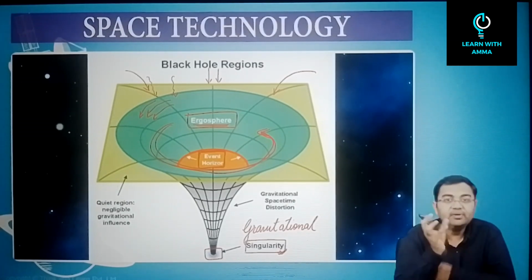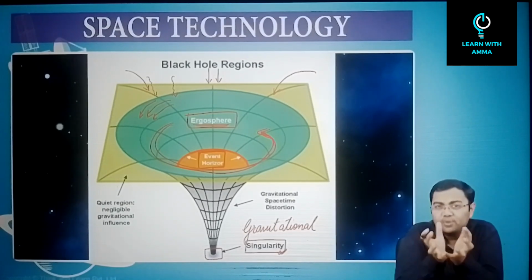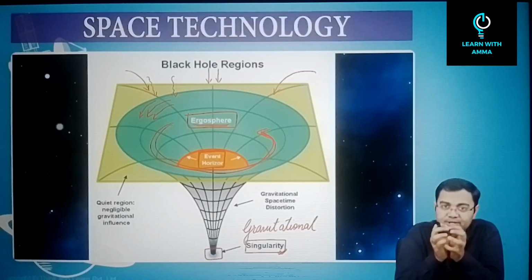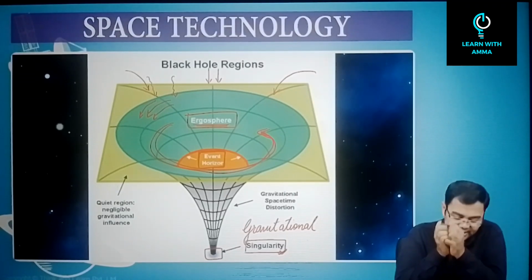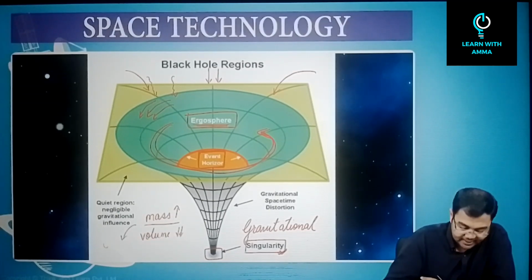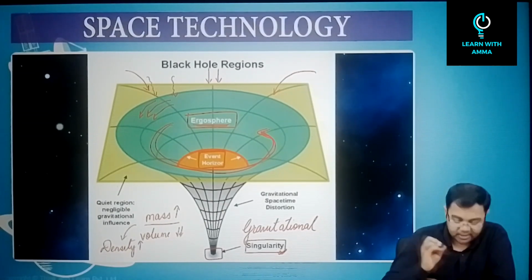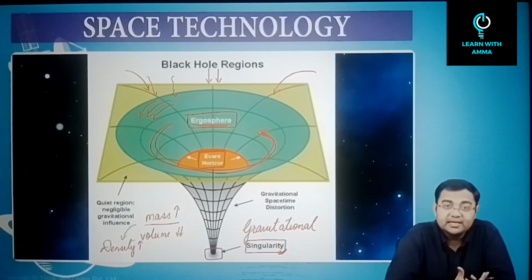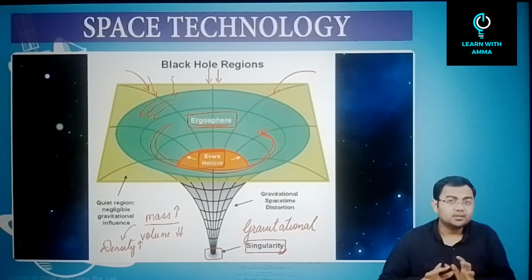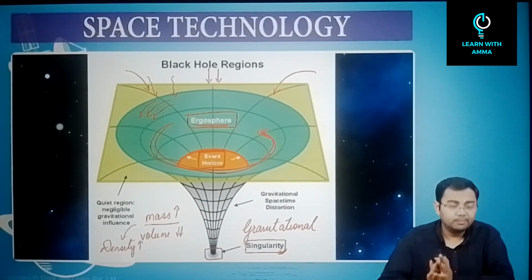So singularity meaning simply that you have a very small region where all the matter, all the objects are concentrated in a very small space. And that's why the mass here will be very high and volume is very low, and that's why we are saying that density of this region will be very high, even tending to infinity, we can say, while you are at singularity. So this is brief discussion about black hole.